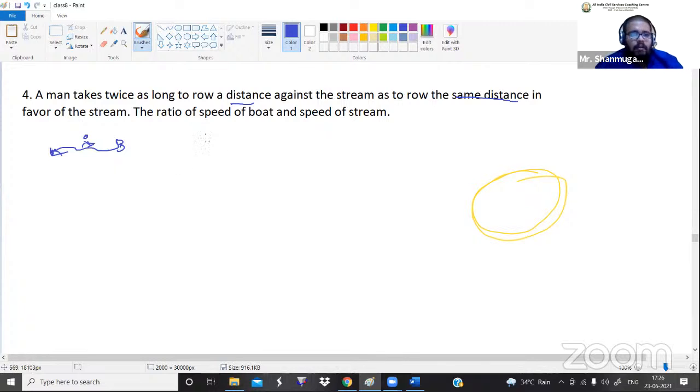Now, in this question they have not mentioned any speed value or distance value or time value, only some clue words. With that we have to calculate the ratio between the speed of the boat and the speed of the stream. So listen here how I'm doing that, in terms of downstream and upstream.